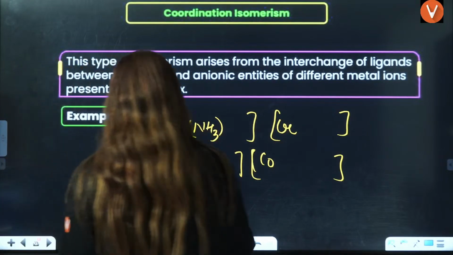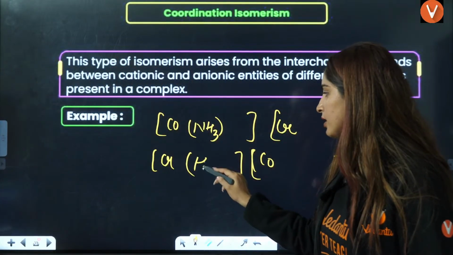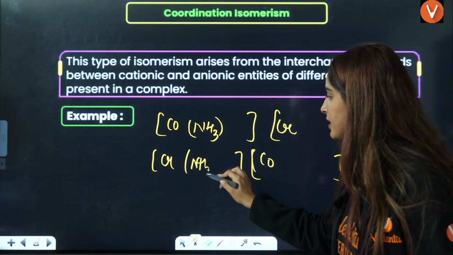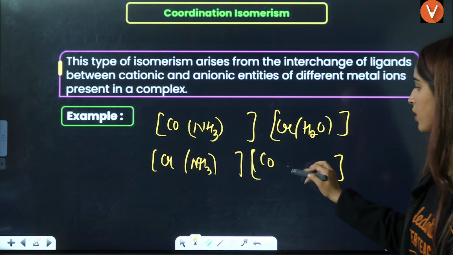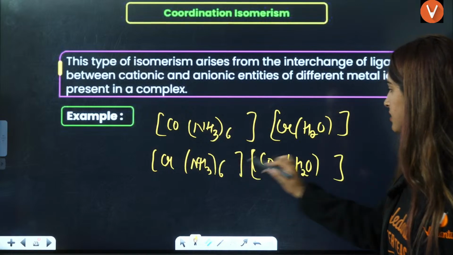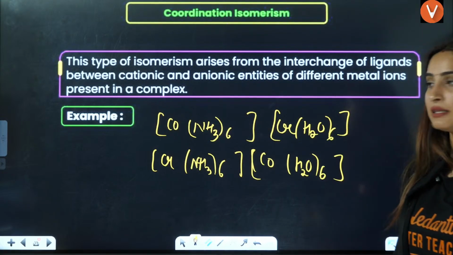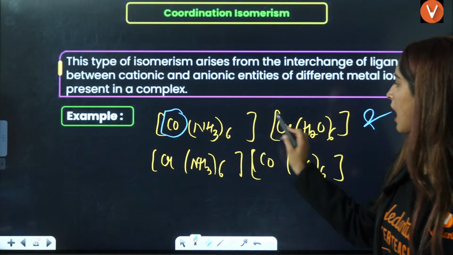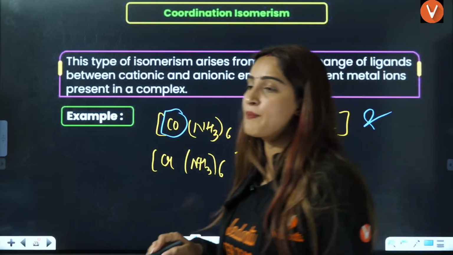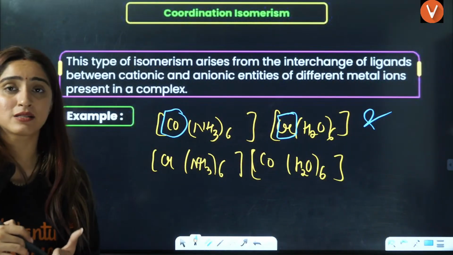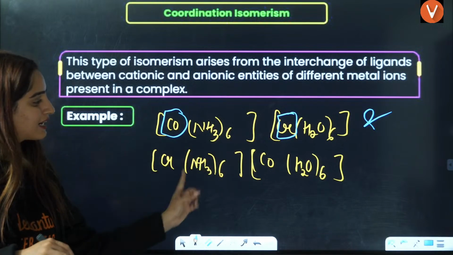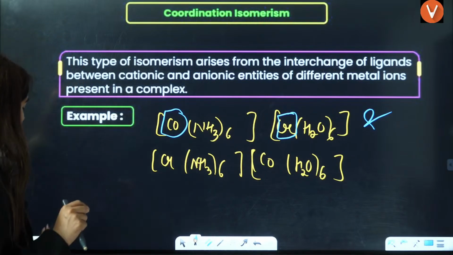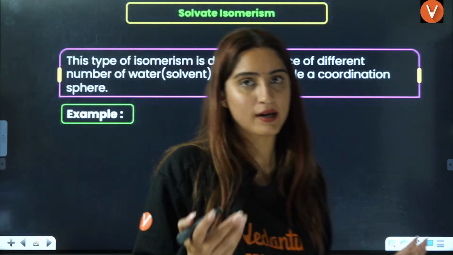These two are called coordination isomers because ligands are exchanging with each other, keeping the oxidation number of the central metal ion the same. So ligands are getting interchanged between the two coordination brackets in the coordination compound. That is coordination isomerism, and that is how you will predict it.